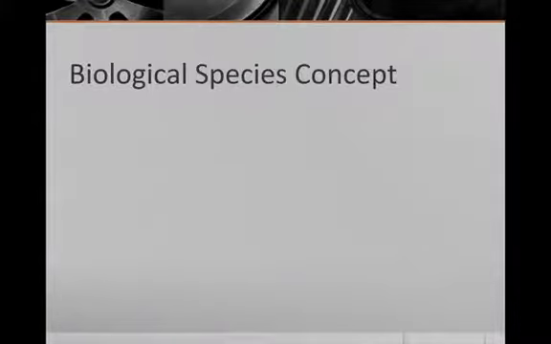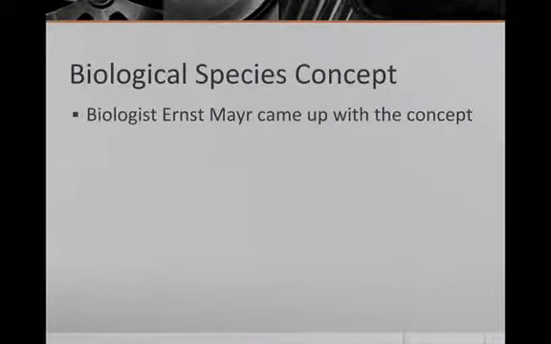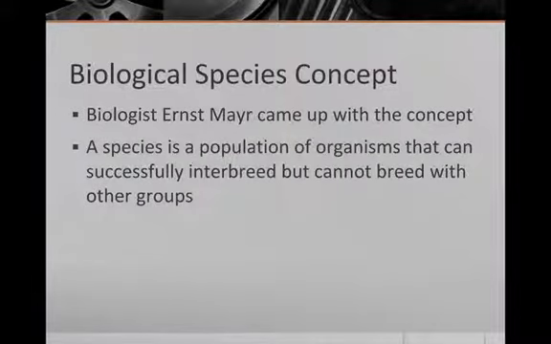That's random mating. Now, the biological species concept. A man named Ernest Mayr came up with this. He said that a species is a population of organisms that can successfully interbreed but cannot breed with other groups. That's number 4. Basically, a population is a group of organisms that can have kids, but they can't have kids with a different group. Okay, that should be pretty straightforward.